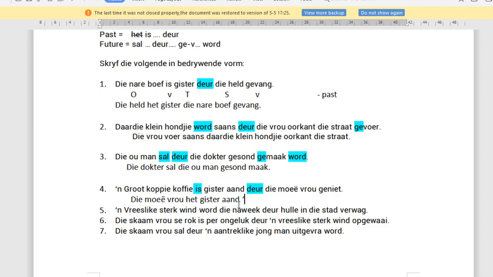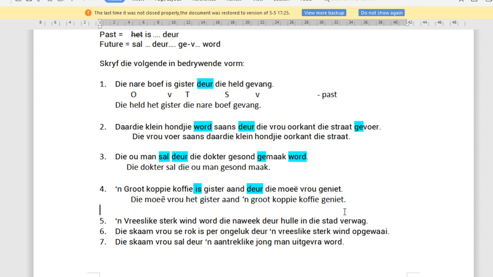Then we've got the object, 'n groot koppie koffie. And what have we got left? Geniet. Okay. Die groot koppie koffie is gisteraand deur die moe vrou geniet. Die moe vrou het gisteraand 'n groot koppie koffie geniet.